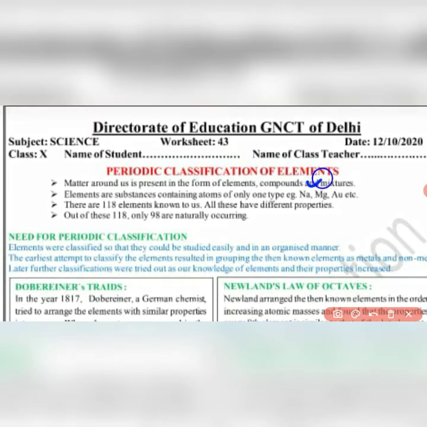Elements are the substances which contain only a single type of atom. Examples are sodium, magnesium, and we can also take aluminium, carbon, etc. There are 118 elements known to us, and these 118 elements have different properties. Out of these 118, only 98 are naturally occurring elements.